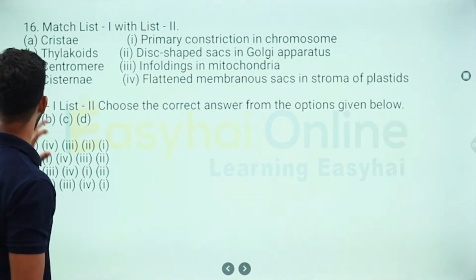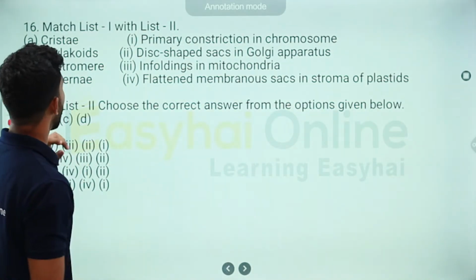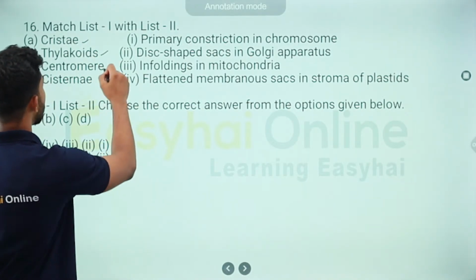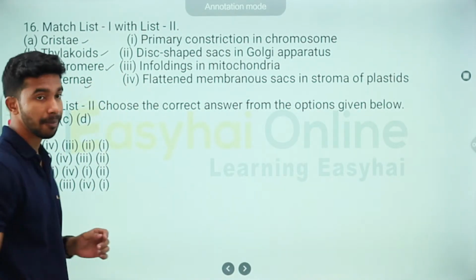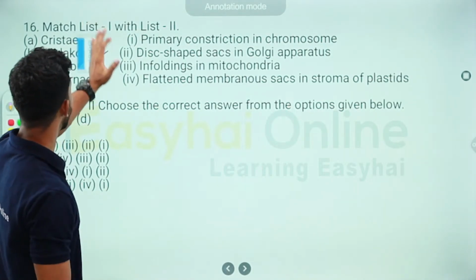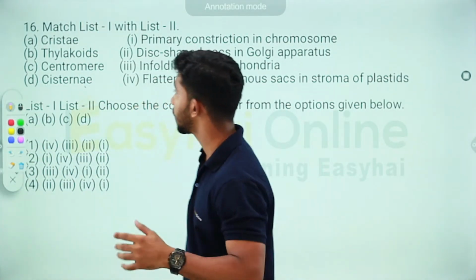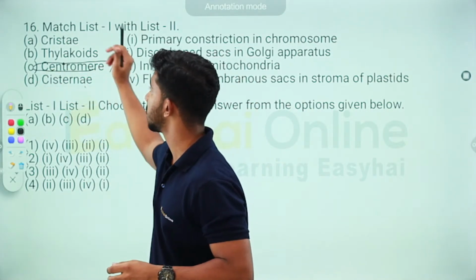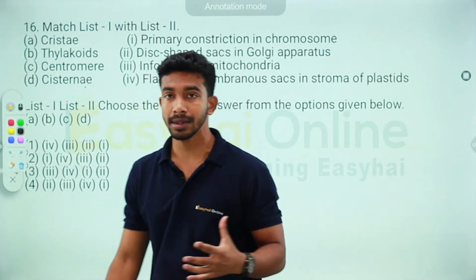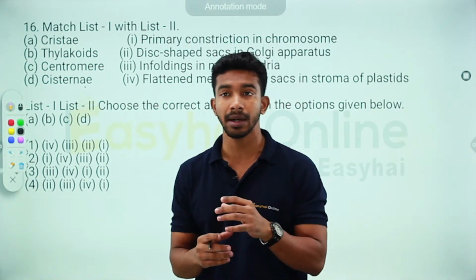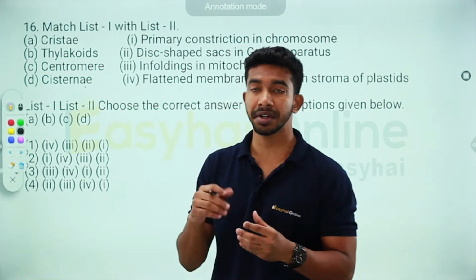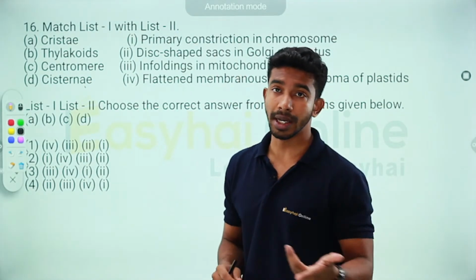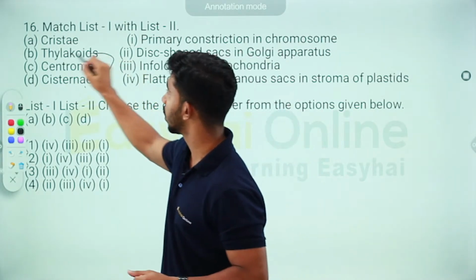Okay, it's match the following now. We have cristae, thylakoid, centromere, and cisterna. Now, my dear friends, the ones who tuned in last week on Saturday might already know what a centromere is, because we spoke about it at length, when we were talking about metacentric, submetacentric, acrocentric, telocentric. That's actually an advantage for them.